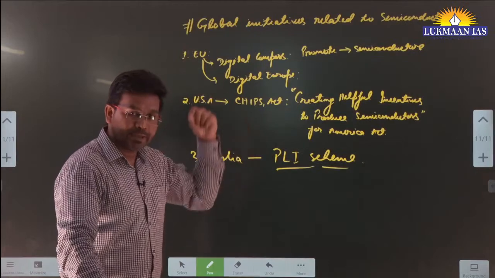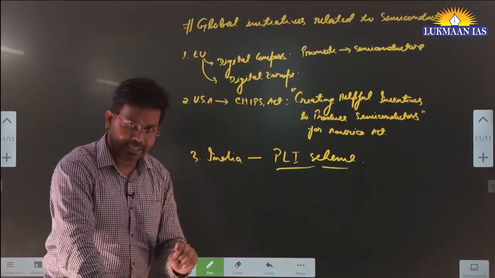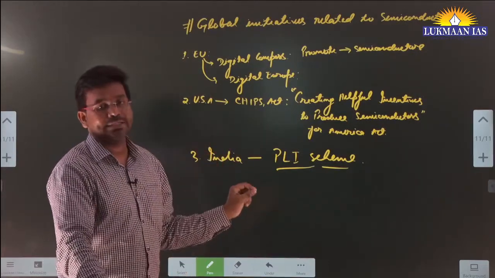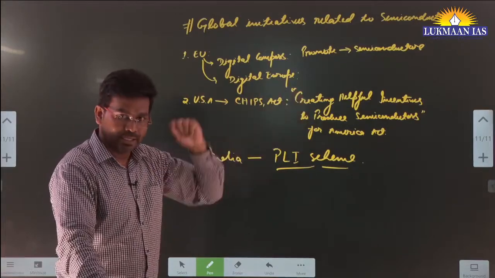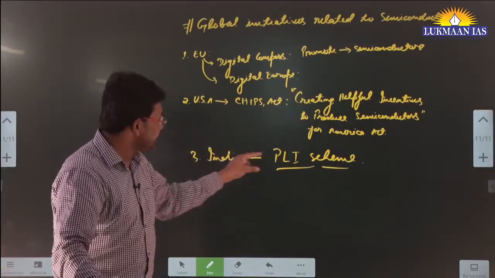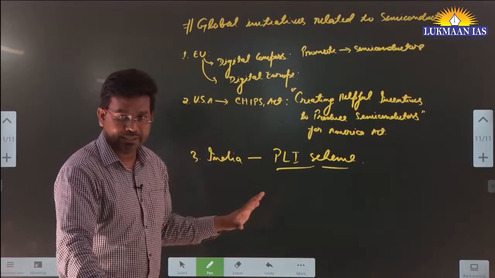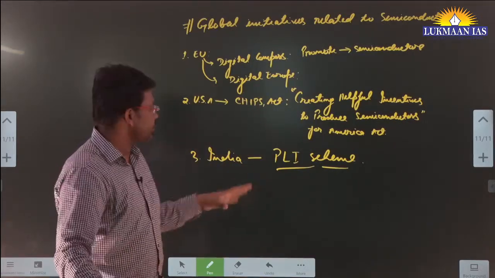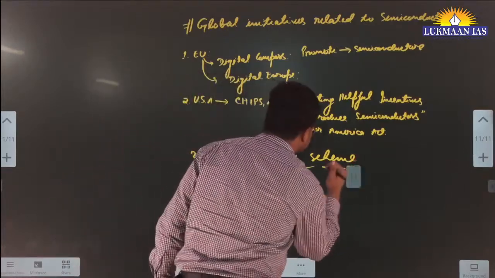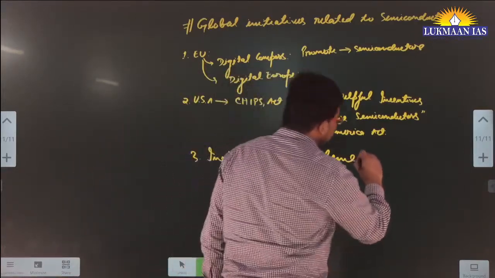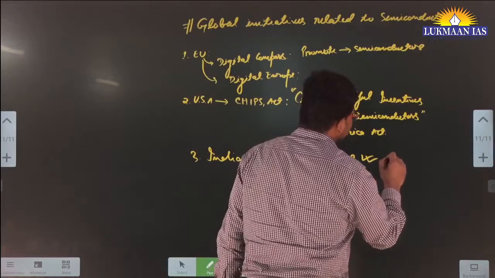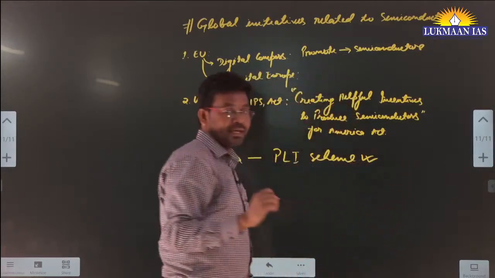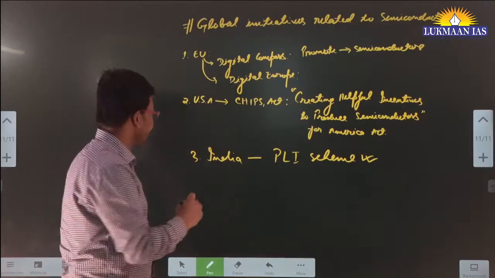Those companies that are producing semiconductor related things, whether they are domestic companies or foreign companies, for India, these companies will be given benefits, provided that foreign companies have their branches in India. So this production linked incentive scheme exists in India, and the biggest beneficiary of this is, let's say, the semiconductor making companies from outside, those mobile making companies.